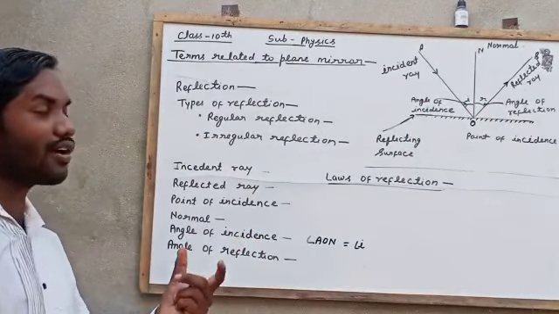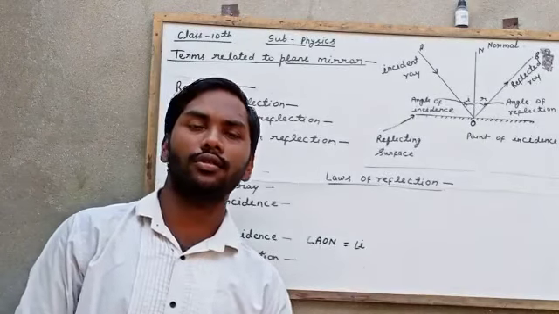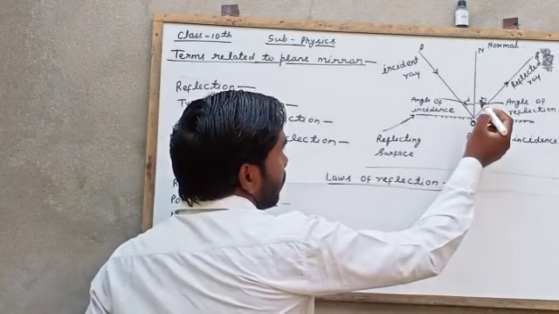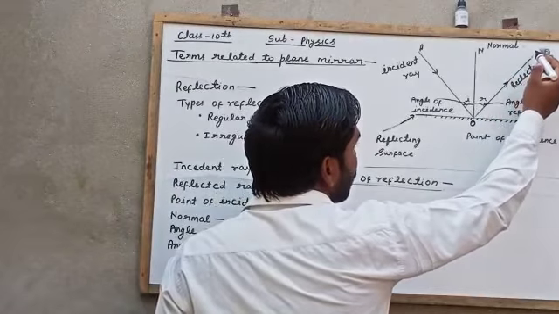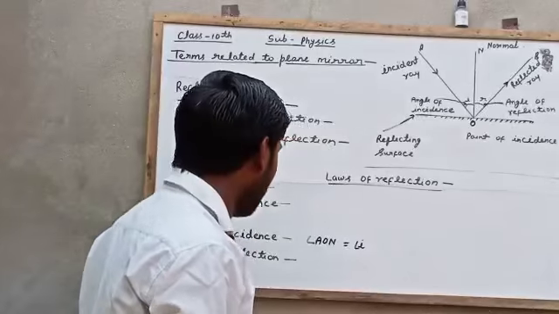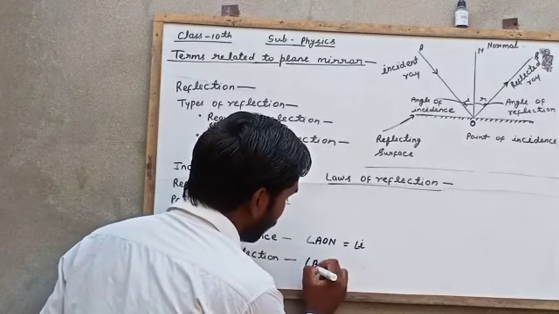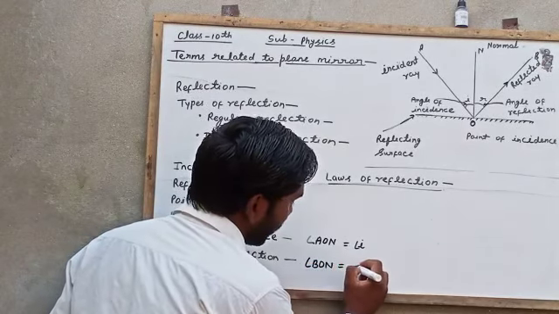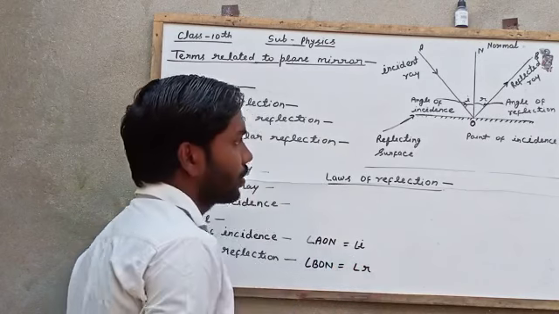After that, angle of reflection. In the figure, you can see angle BON. Angle BON is the angle of reflection.